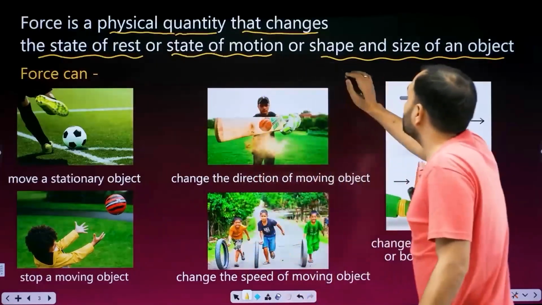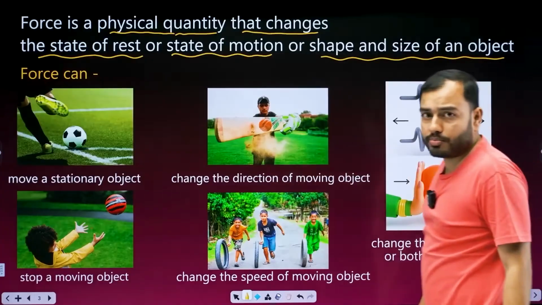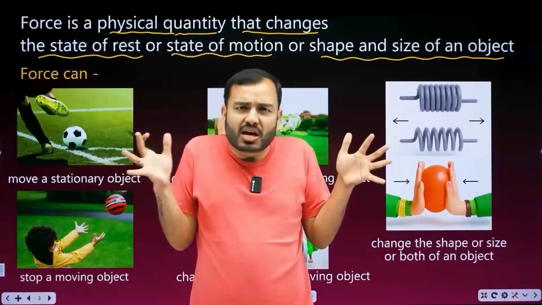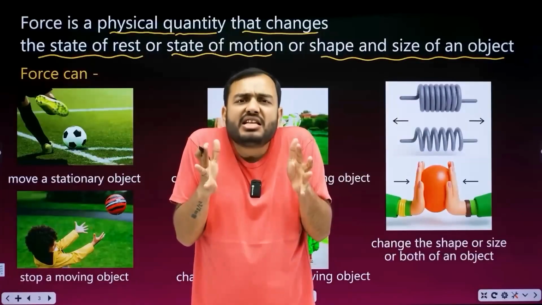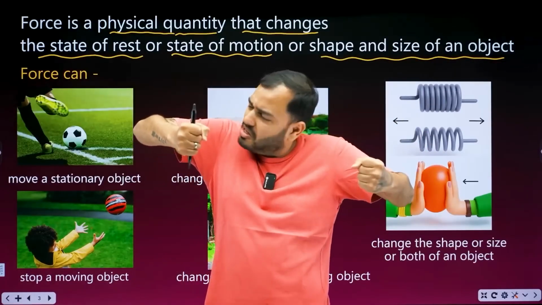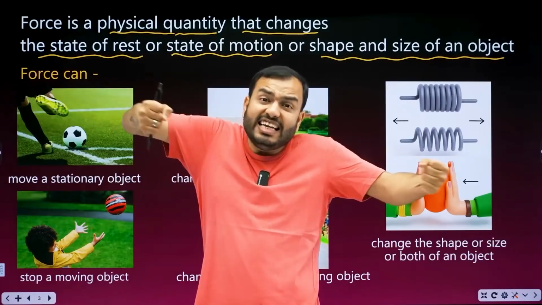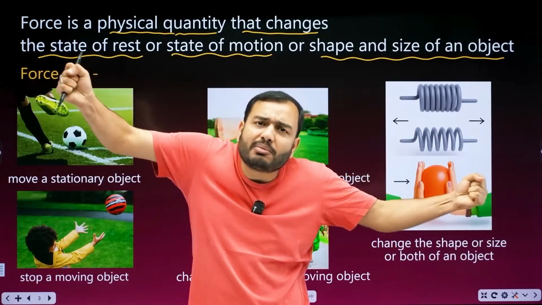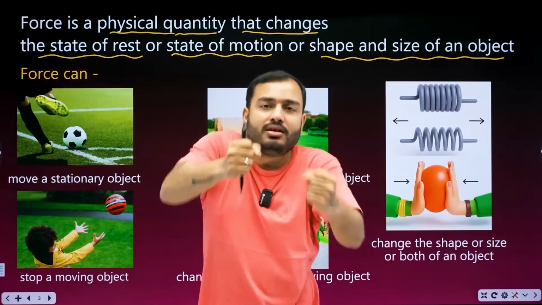What else can happen? Change the shape and size of an object. Right, imagine this is a ball. There is a ball like a balloon, pressed it like this. Its shape, size changed. There is a spring you see at home. Pull the spring like this. Oh, it's taking so much force. But what did you do? Your size changed. What are you doing? Pull. And if the spring is pressed, push.